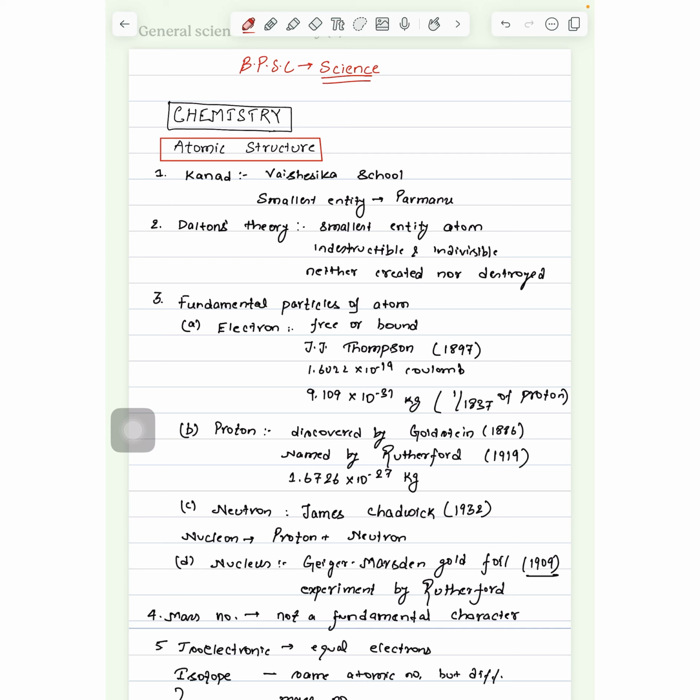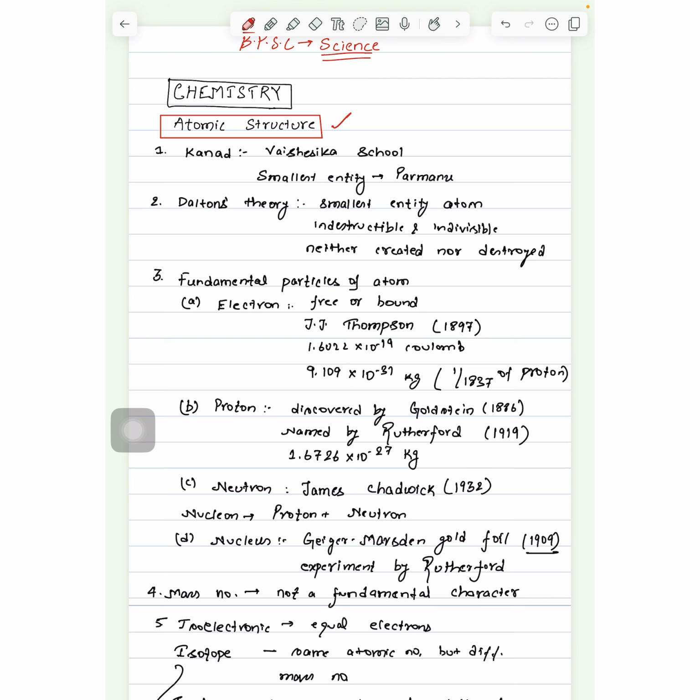Going to happen in the 70th BPSC exam. So let's discuss the chemistry part first. The first chapter that I'm going to discuss is atomic structure. There, firstly we will understand some basics.